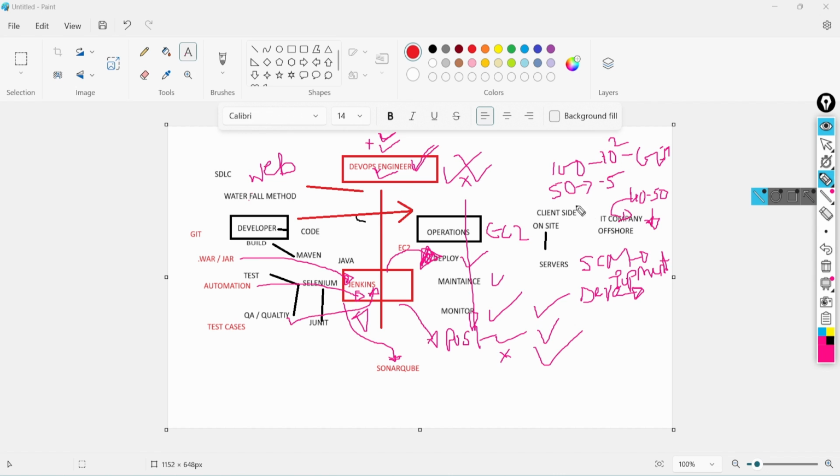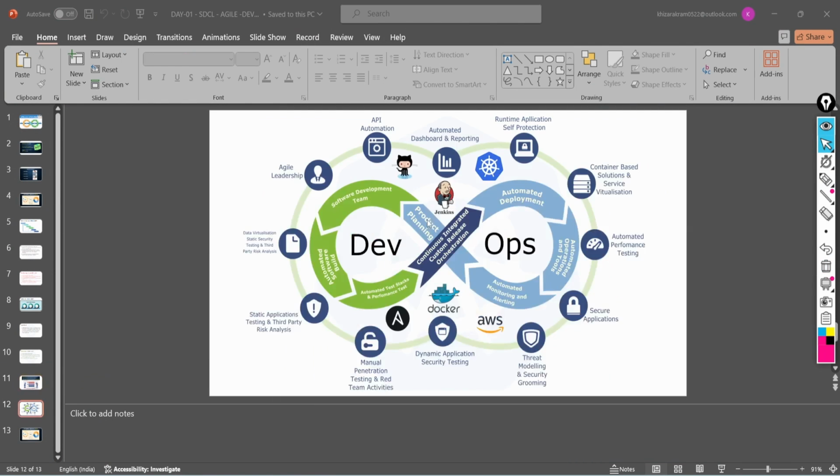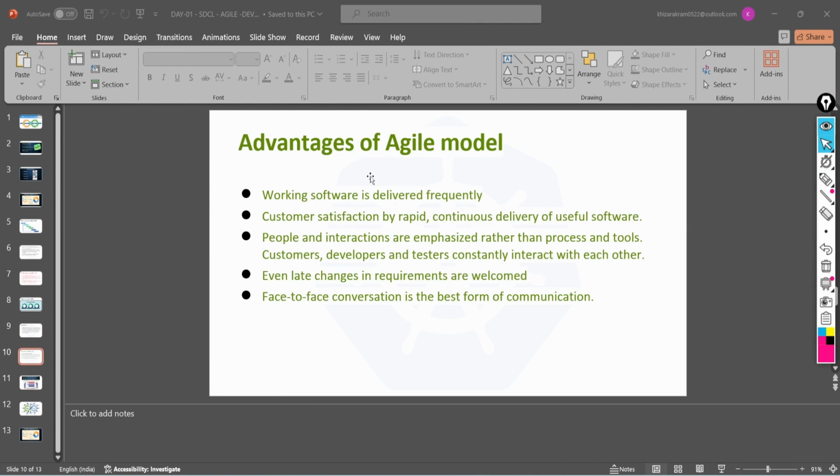That is why the DevOps engineer is required. For the software development cycle, we are using the Agile methodology, as we discussed today. Before, they were using the waterfall methodology. Now they are going with Agile, which delivers frequently and consistently without issues.